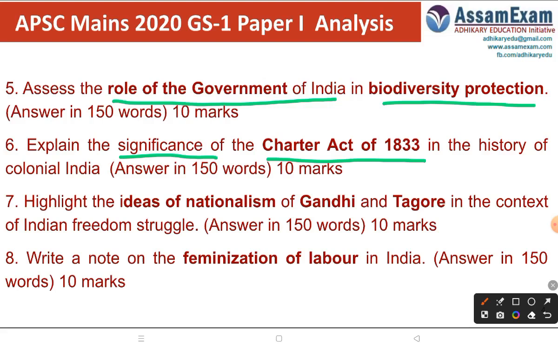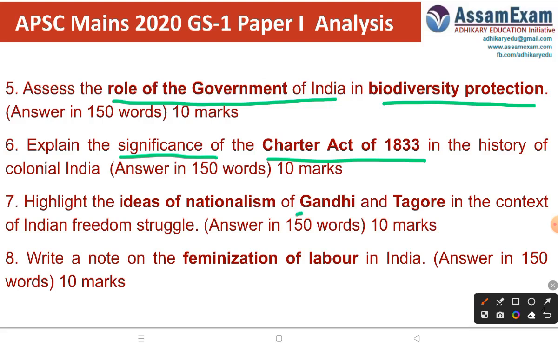So we should definitely know all the important acts that the British government of India promulgated. Next question: highlight the idea of nationalism of Gandhi and Tagore in the context of India's freedom struggle.